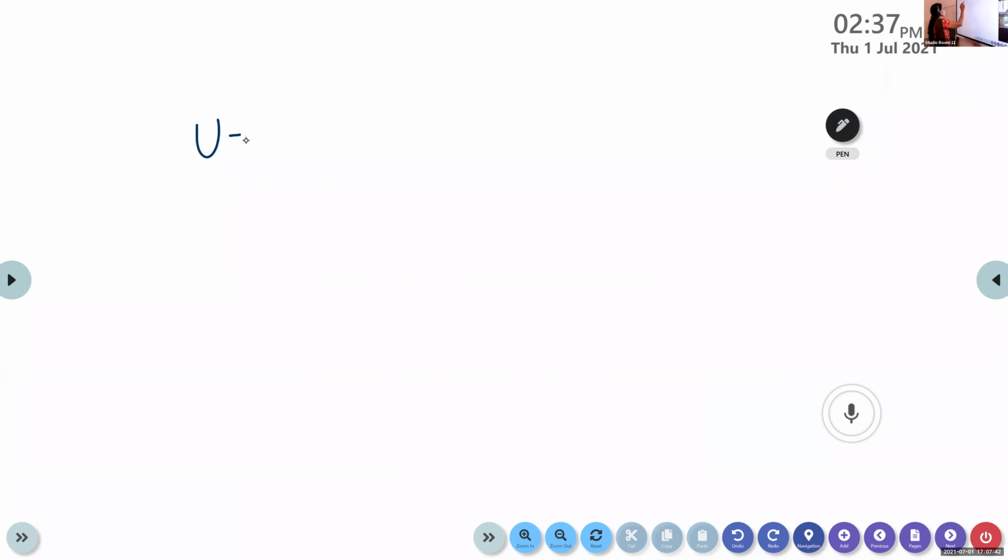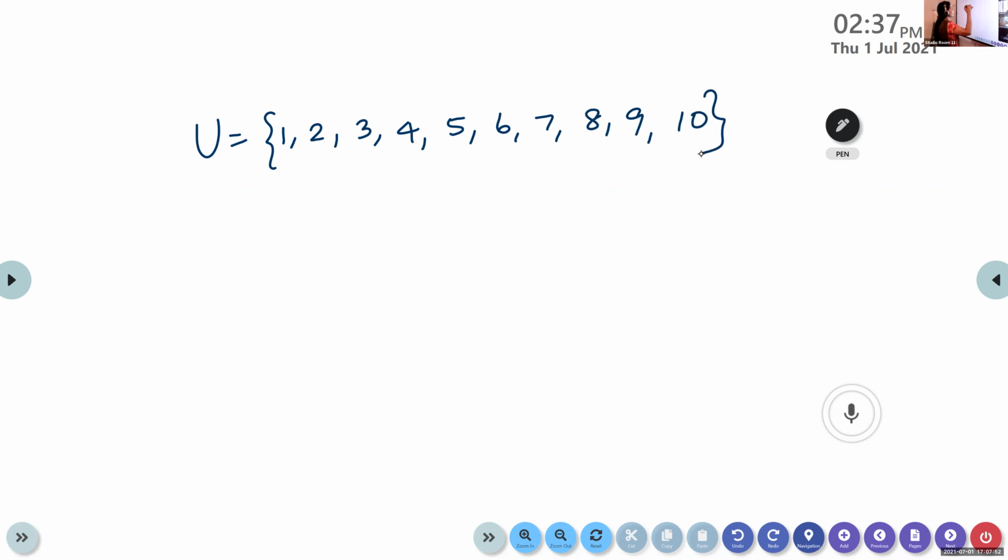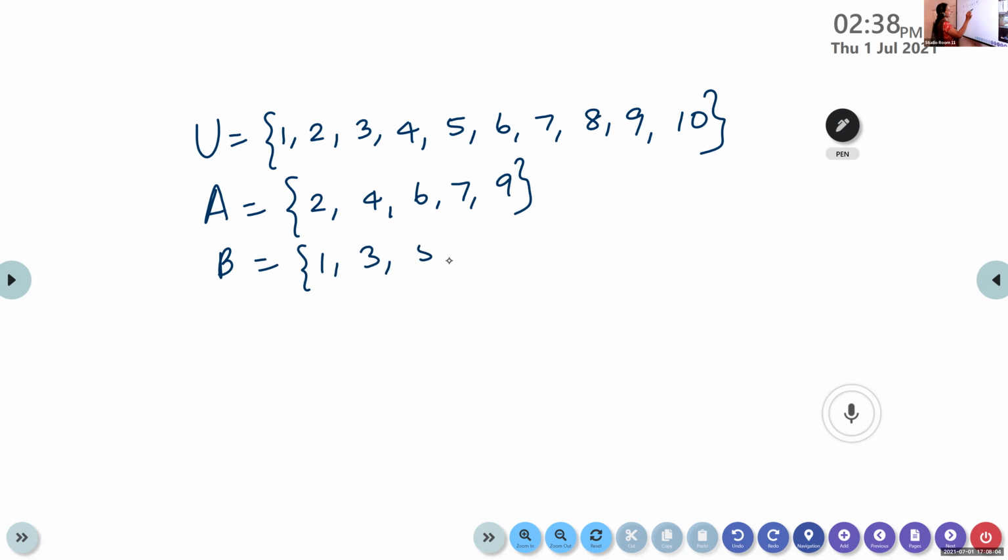Right, the next question, children. U is equal to the set 1, 2, 3, 4, 5, 6, 7, 8, 9, 10. A is equal to 2, 4, 6, 7, 9. B is equal to 1, 3, 5, 7.